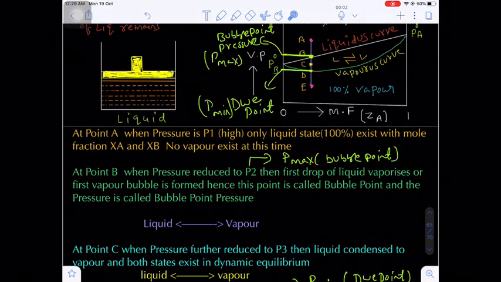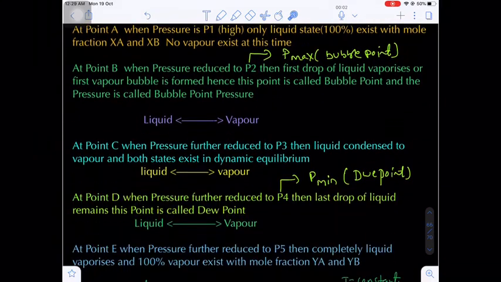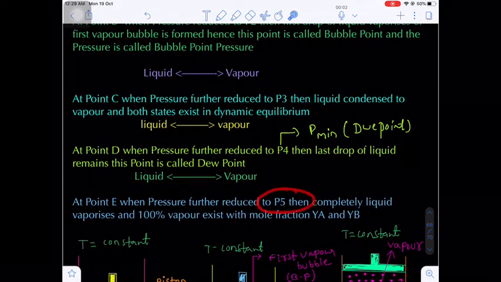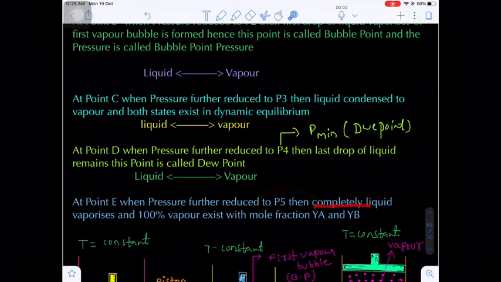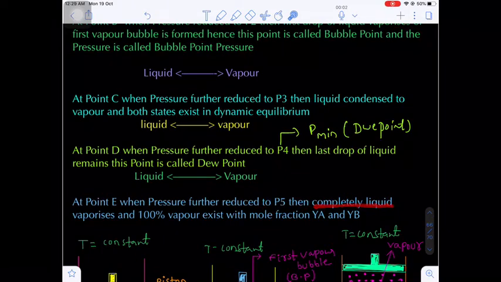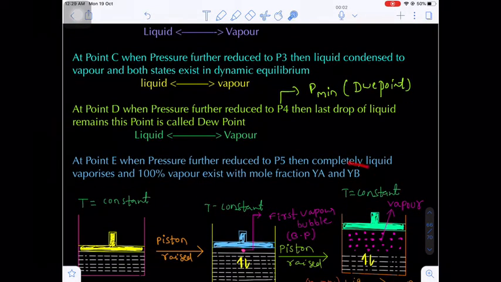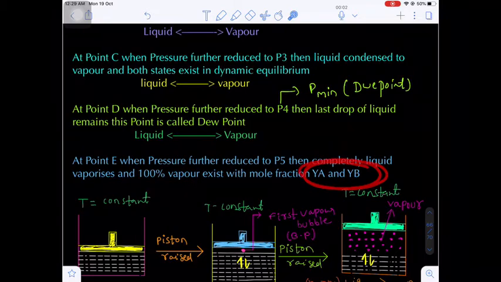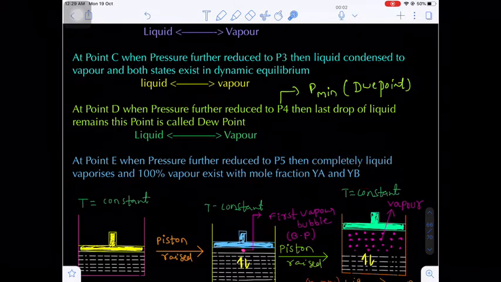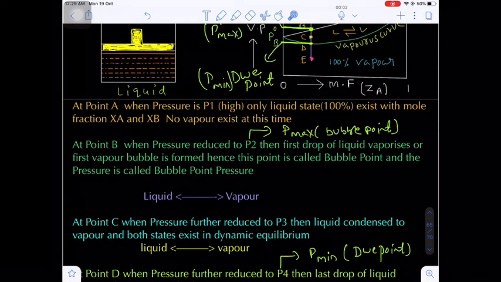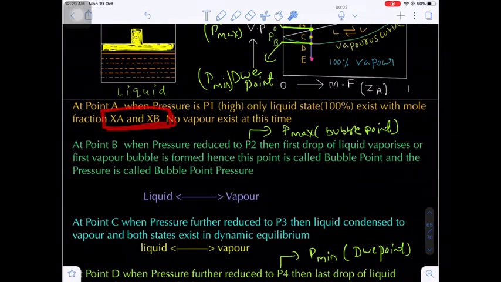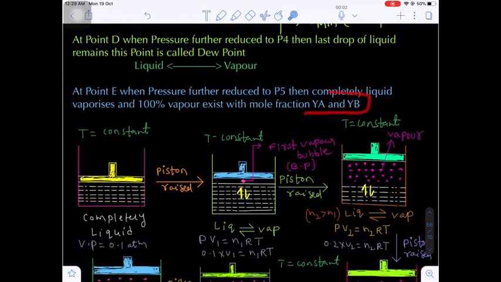Now we are further reducing the pressure from D to E, let's suppose P4 to P5. Further we are decreasing the pressure. Completely the liquid undergoes vaporization. Only you will have 100% vapor. There will be no existing liquid phase. So in the vapor phase only, you have the mole fractions of components A and B, like Ya and Yb. Whereas in the liquid phase, the components' mole fractions will be Xa and Xb, whereas in the vapor phase Ya and Yb. Are you getting my point?